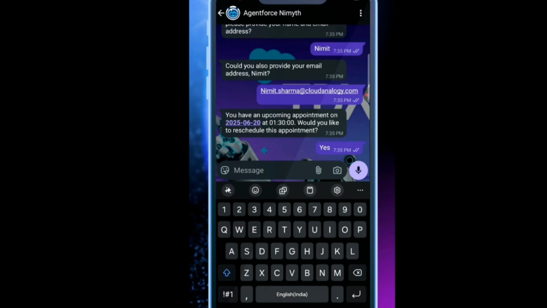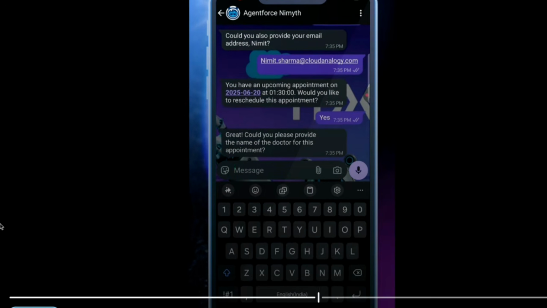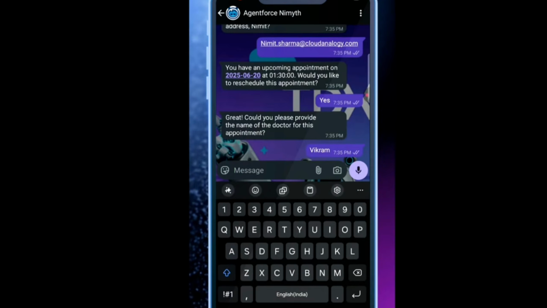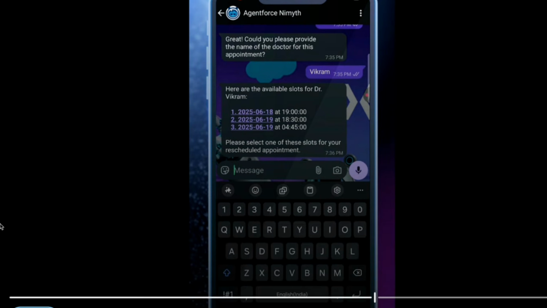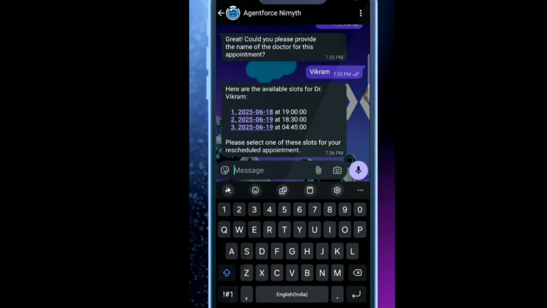Moving on, I'm looking forward to the appointment being rescheduled. Here I've chosen the doctor's name. Obviously, the previous doctor which I recommended is Vikram, and these are the time slots available. So I'll be moving on to the time slots.